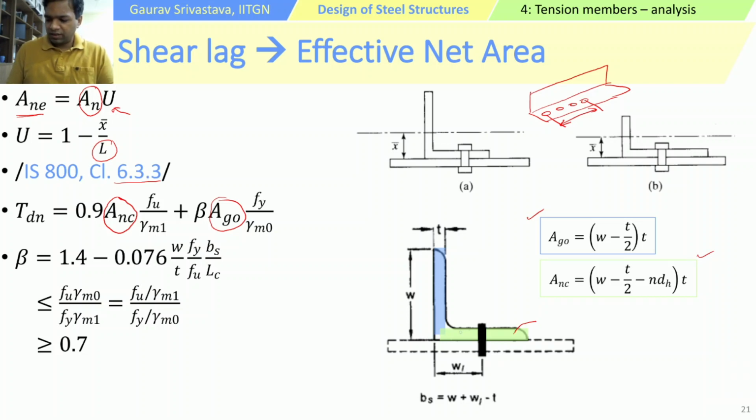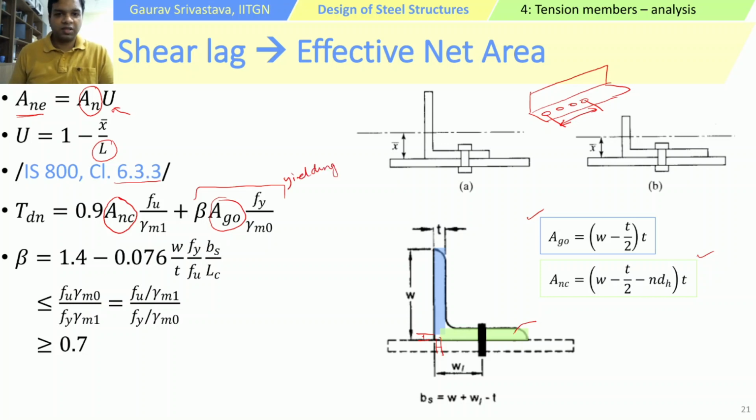If you look here, the T by 2 end portion is being left out in both situations. This is not considered, primarily because there is a bend there, and it's not like a plate where the full area can be considered. So the net strength is a combination of yielding of the gross area of the outstanding leg and rupture of the net area of the connected leg.